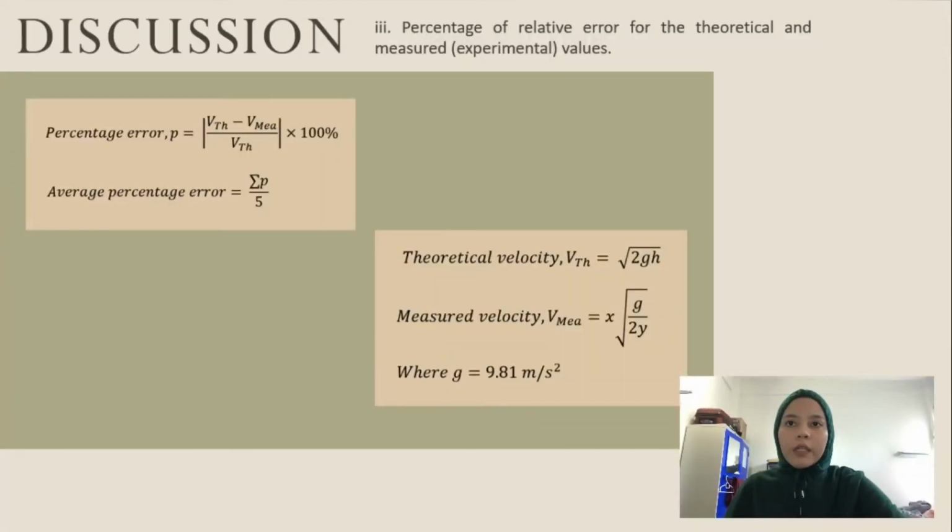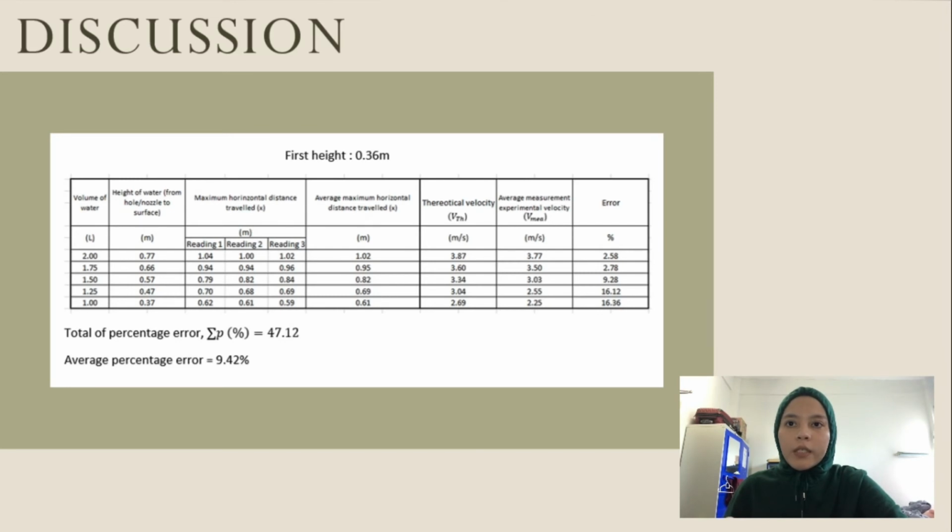So for discussion number 3, we need to calculate the percentage of relative error for the theoretical and measured, which is experimental, values. This is the formula that we use to calculate the percentage error. To calculate the percentage error, theoretical velocity minus measured velocity, divided by theoretical velocity, then multiplied by 100%. Then we calculate the average percentage error using this formula, which is the sum of percentage error divided by 5.